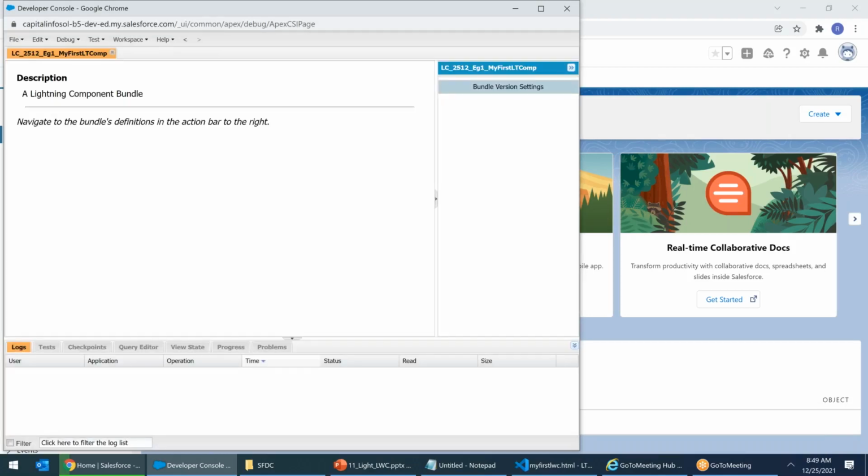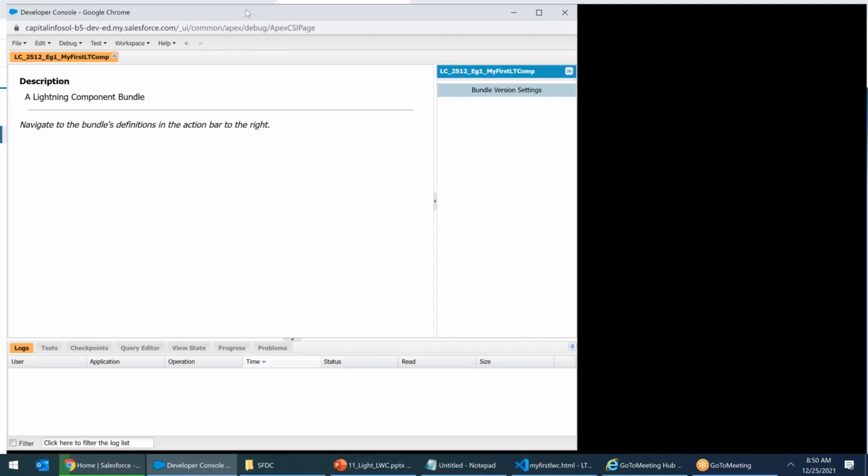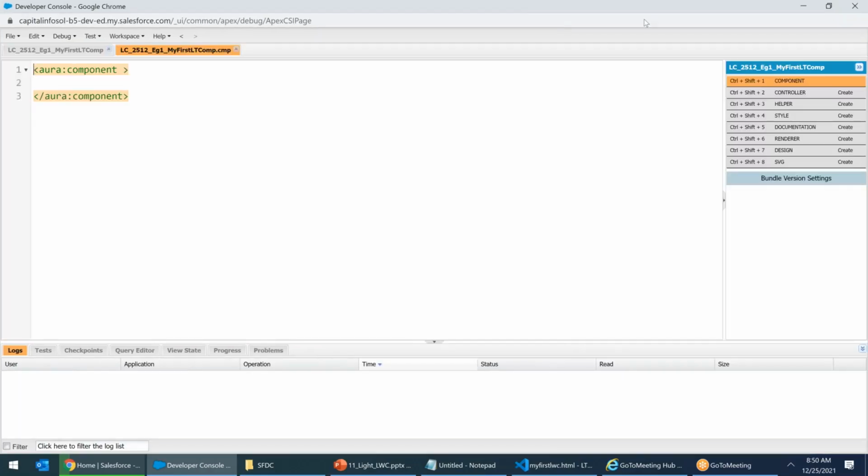Immediately, the system will create a Lightning component. You can see that, right? It will create the description. You can close the description and keep the framework active. Aura component. Here we will do our Lightning programming.